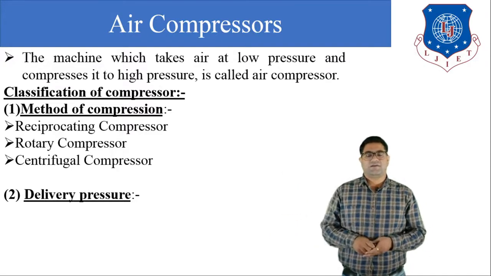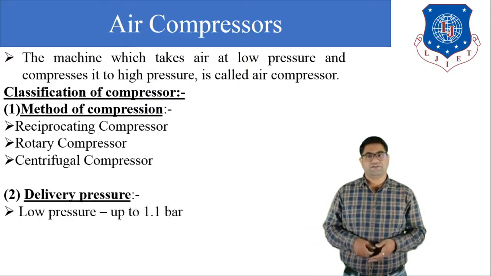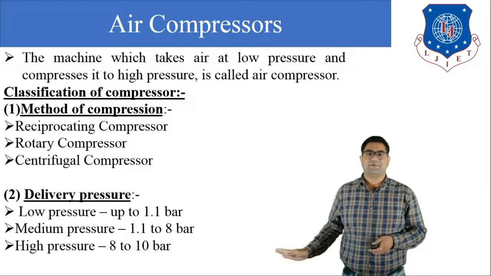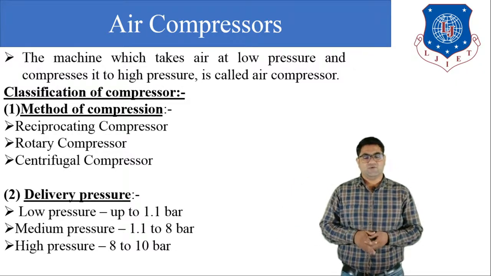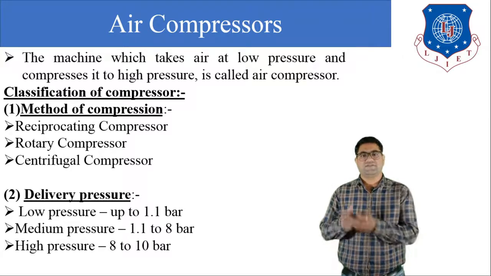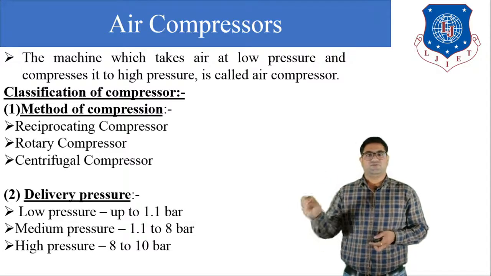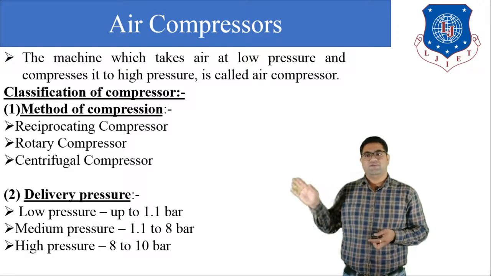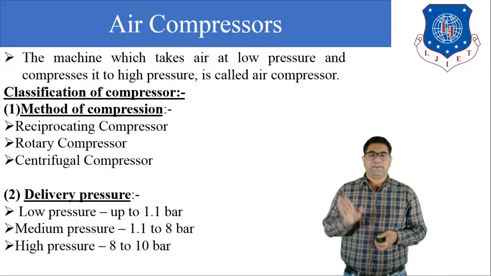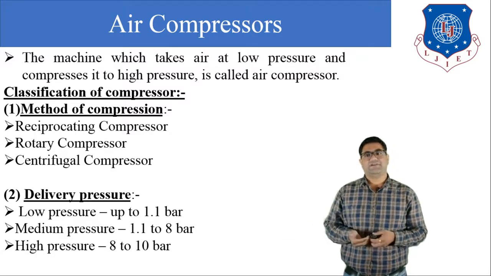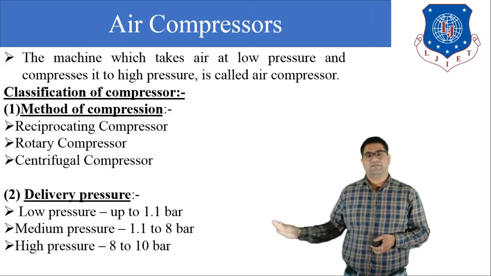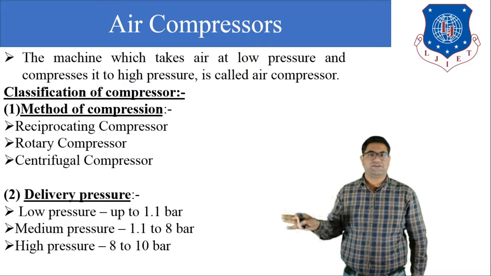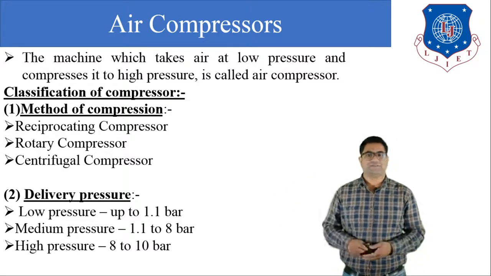Next, the compressor can be classified according to the delivery pressure. It can be classified as low pressure compressor, medium pressure compressor and high pressure compressor. The low pressure compressor is within the range of 0 to 1.1 bar pressure. The medium pressure compressor works in between the range of 1.1 to 8 bar pressure, and the high pressure compressor works at the range of 8 to 10 bar or above. So these are the categories of low pressure, medium pressure and high pressure compressor.